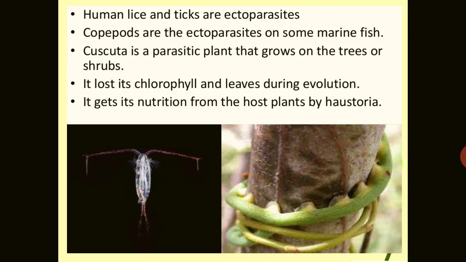You have seen a very good example of a plant, that is Cuscuta, or you can see it is a dodder or amarbel. It is a parasitic plant that grows on the tree or sometimes on the shrubs also. What are the characteristics of this Cuscuta? It lost its chlorophyll leaves during the evolution process, and it gets its nutrition from the host plant by penetrating organs known as haustoria inside the tissue of the higher plant, and it will get its nutrients from the host plant.